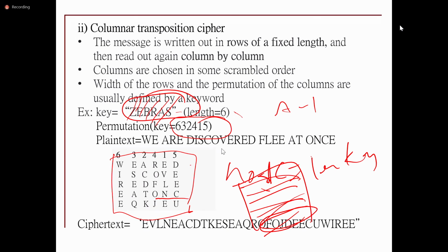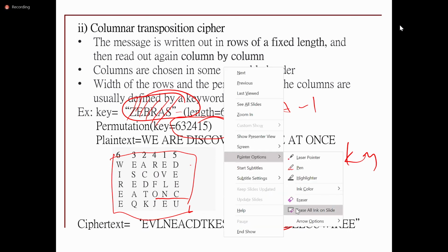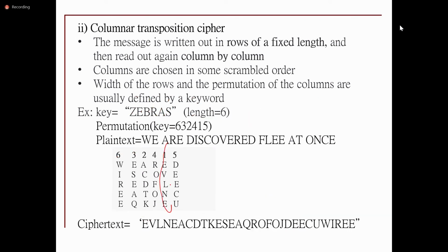And while collecting the ciphertext, it will collect based on the column number. It does not take the 6th column first. Instead, it will take the first column, then second column, then third column, fourth column. If you observe, this is the first column, second column, third column. Like that, it is going to take the ciphertext.